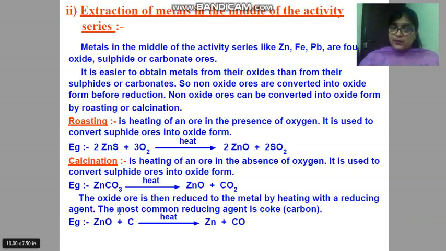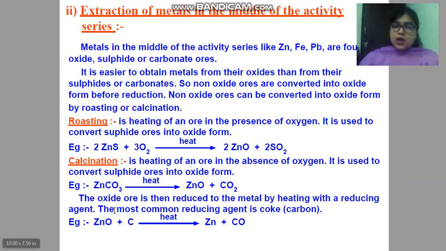But for these metals which lie in the middle of the activity series, like zinc, iron, lead, for reduction we have to use a reducing agent. Okay, and here which reducing agent have we used? Carbon or coke. Here we have used coke or carbon. It is a reducing agent here.